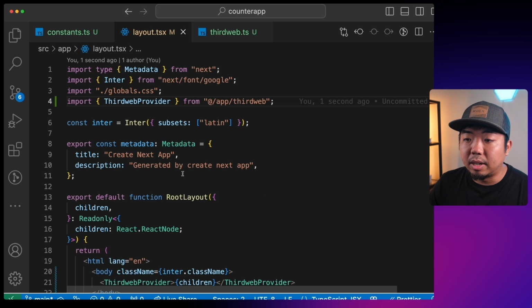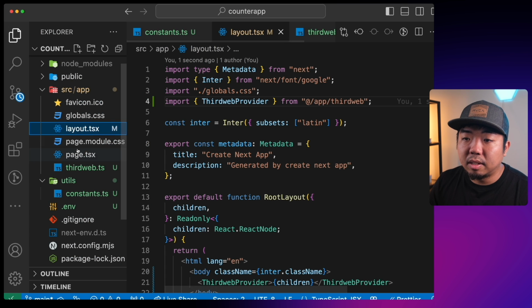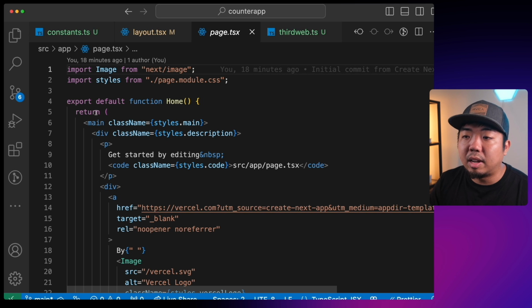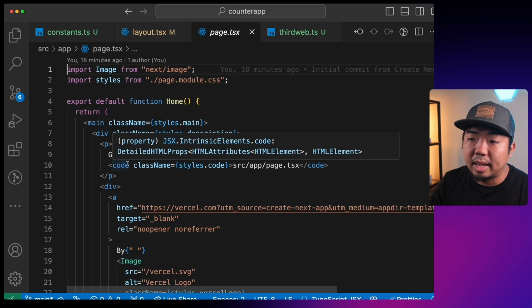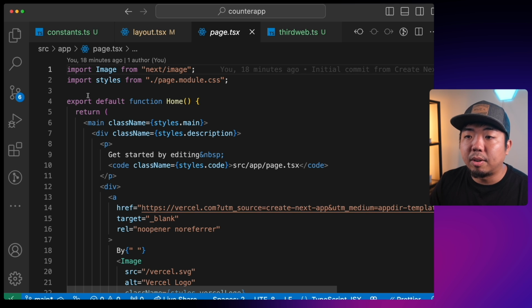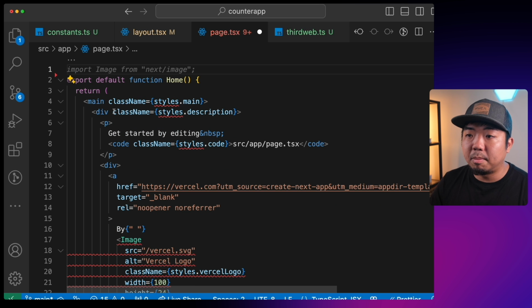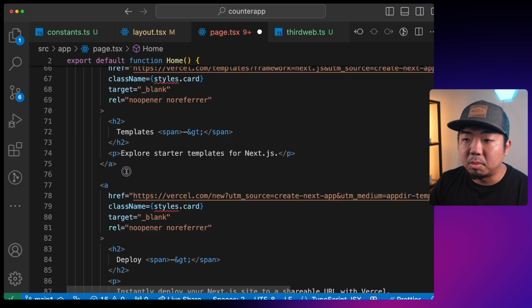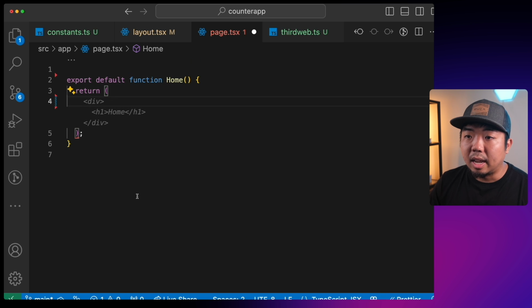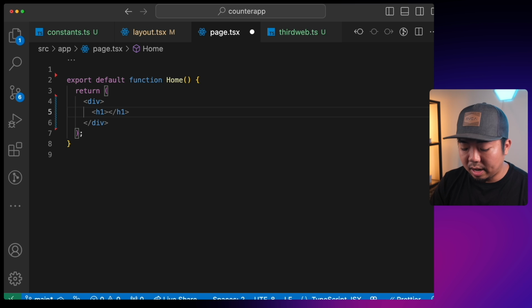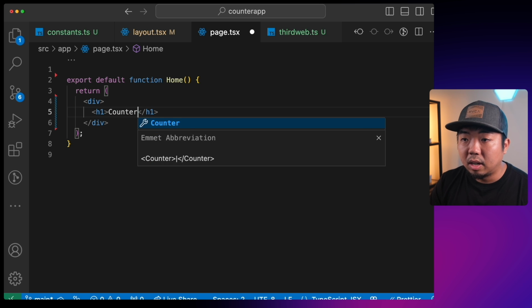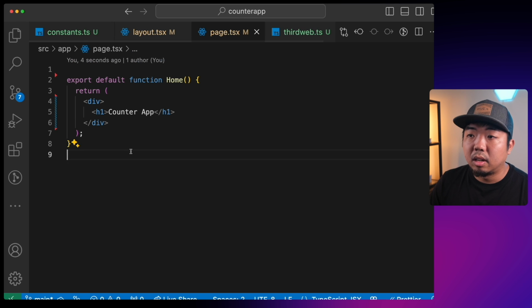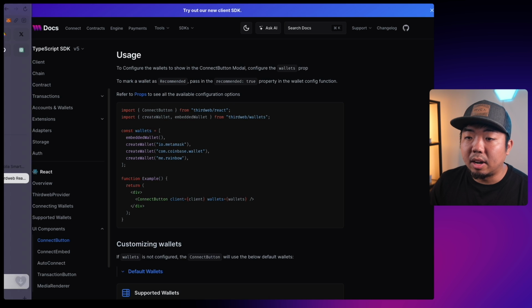So let's come back to our code editor here. Let's come to our files, and over to our page.tsx file, which is the boilerplate code that gets created for you when you create a new Next project. I'm going to delete all these imports here, and I'm going to delete everything within the return. So I'm just going to get rid of all of this. And right over here, I'm just going to create a new div, and we'll give it an h1 header, and then we'll just call this our counter. So now if we take a look at our application, we should just see counter app right over there.